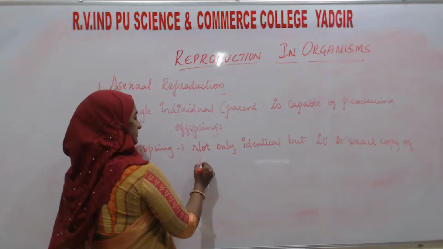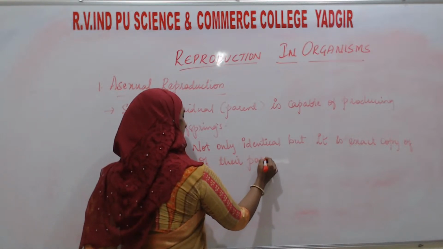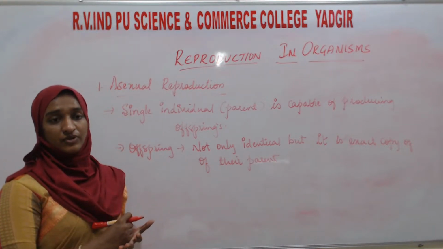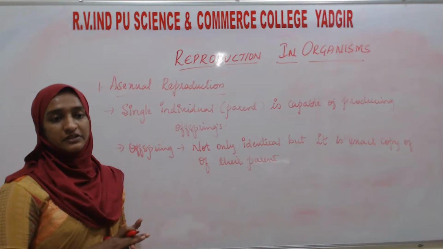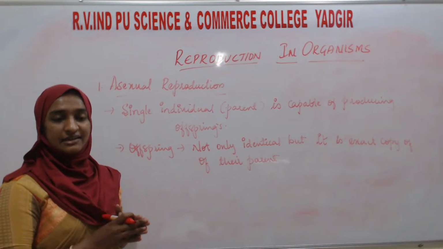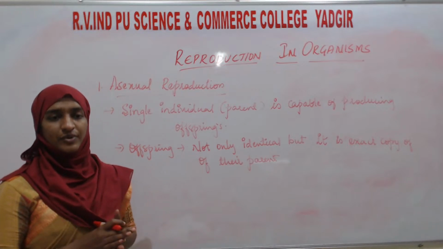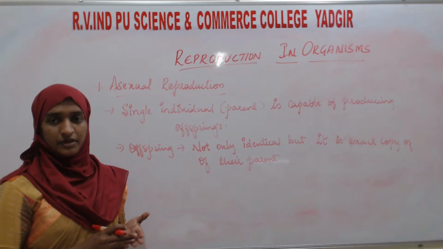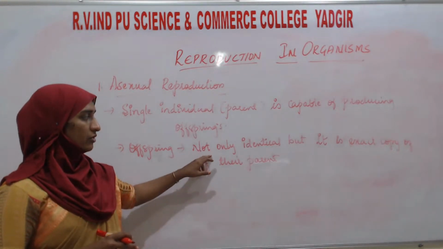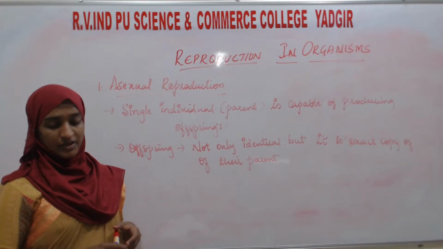Exact copies means Xerox copies, we will call them. Like that only the offspring will be. For example, I showed you by taking a plant as an example. There will be no variability. There will be no changes because there is no involvement of any other organism. The single parent by itself produces the next generation.